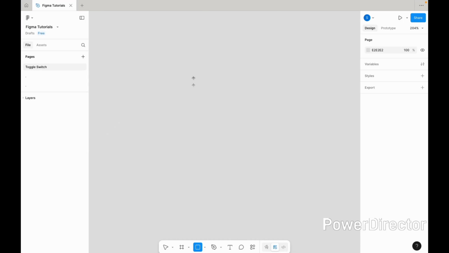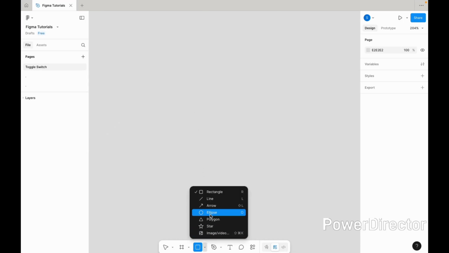Welcome! In today's video, you will learn how to create a toggle switch.